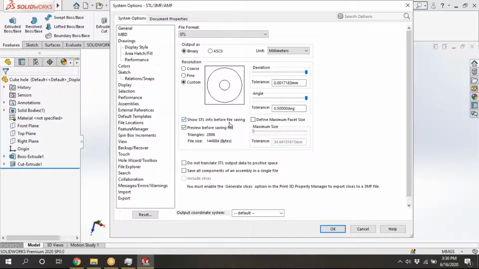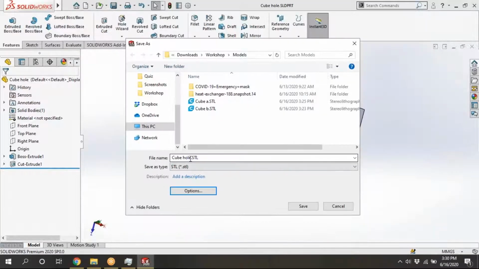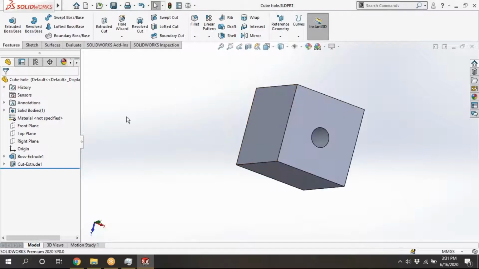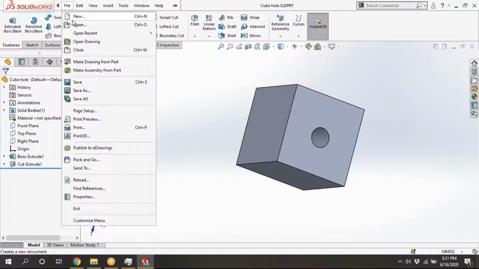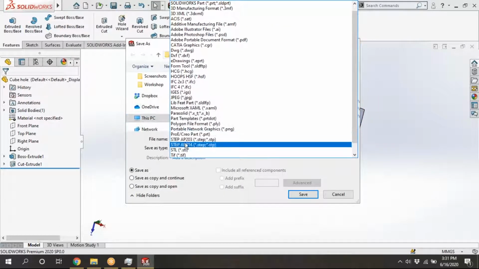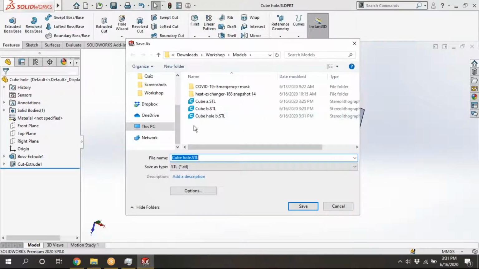First of all, we will save it in binary and we will read it. The number of triangles is 2896. Cube hole, I am taking this as B. B means binary. Save it. I will open that and I will save it as ASCII also. Options.